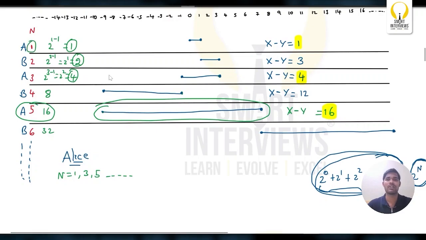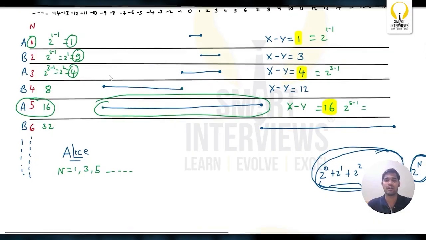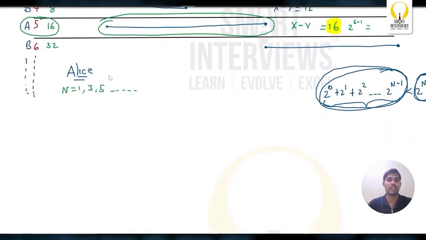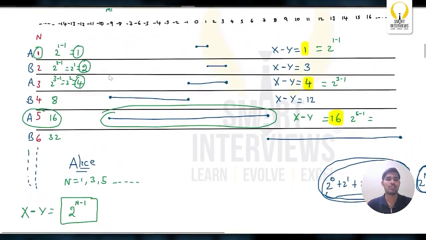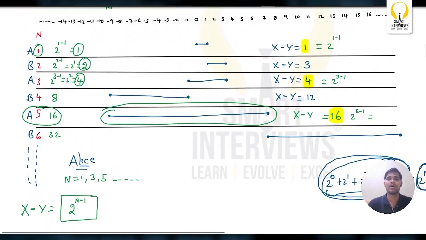So if n equals 1, then it is 2 power 1 minus 1. When n equals 3, 2 power 3 minus 1. When n equals 5, 2 power 5 minus 1. Nothing but, if it is Alice's round, then the answer will be 2 power n minus 1. The x minus y difference is equal to 2 power n minus 1. Got it? So we know how to find the difference if it's Alice's turn.